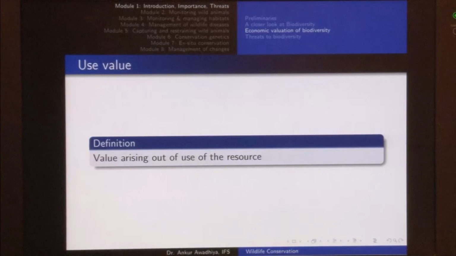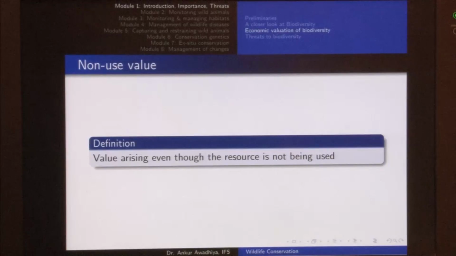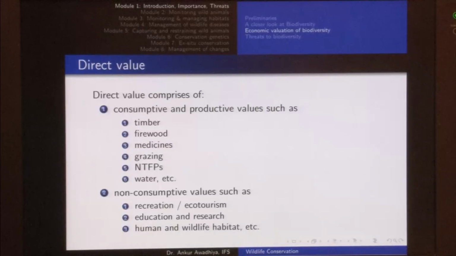Use value is a value arising out of the use of a resource. So, for instance, you go into a forest, you cut trees, you take timber out. So, you are using the forest to get timber. So, the value of timber would count as a use value of the forest. Non-use value on the other hand is a value arising even though the resource is not being used. So, in the case of use value, we have direct value, indirect value and option value.